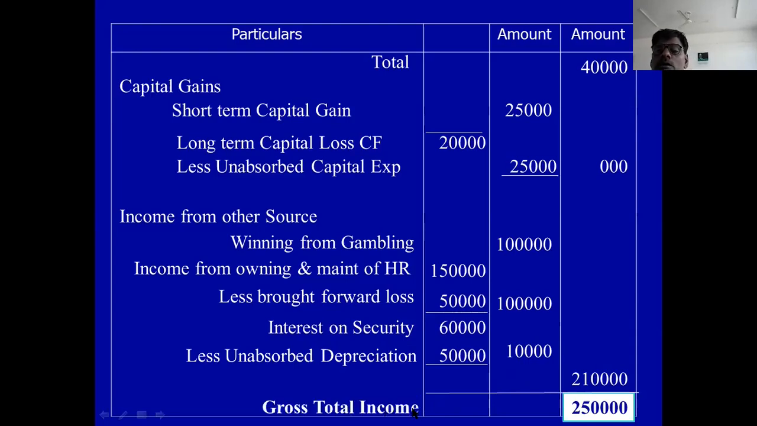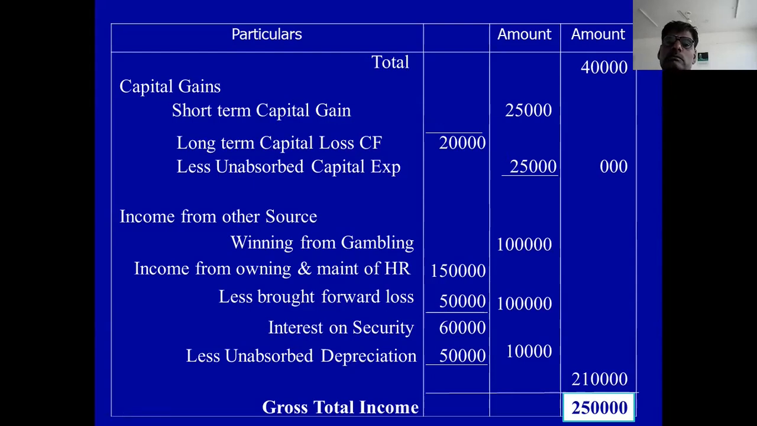Okay. This is problem number 11. And you solve problem number 12 and upload in the classroom app. I will not explain that problem. Problem number 12 is for your assignment. That is your assignment. You solve that problem and upload in the